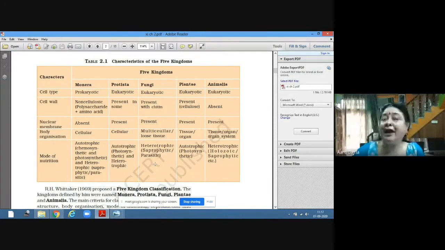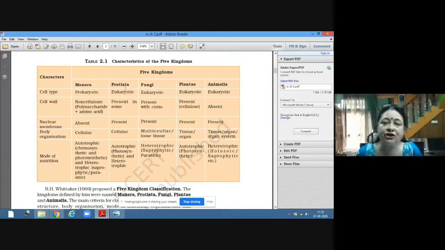They are parasitic to them, and parasitic means they are giving harm to that host. That's why they are parasites. Parasites are the ones which are getting the benefit from the host and harming the host. So parasites are that kind of organism, and this is the mode of nutrition in case of fungi.